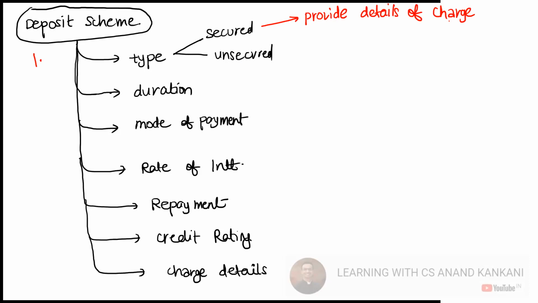Remember the schedule 3 other than the intangible asset. If it's an unsecured deposit, then in that case, you need to clearly mention it in the circular that this is an unsecured deposit.